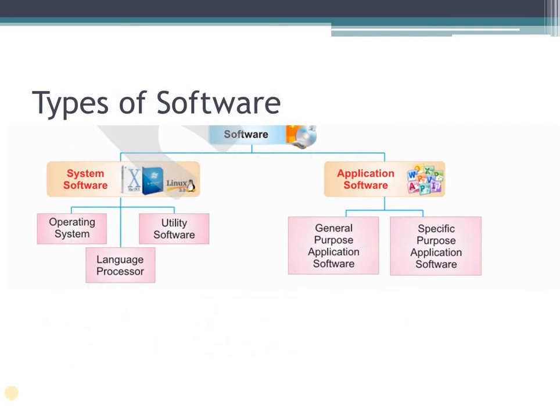Let us see the different types of software. Now, the types of software that we have are generally divided into two parts. We have system software and we have application software. In system software, again, there are three main types of system software. The first one is operating system, the second one is language processor, and the third one is utility software. Likewise, application software is divided into two parts. We have general purpose application software as well as specific purpose application software.